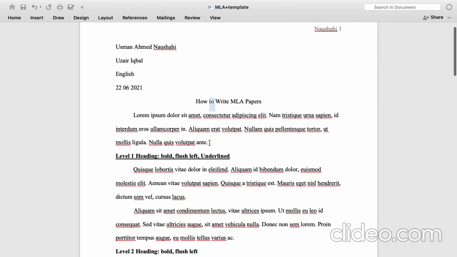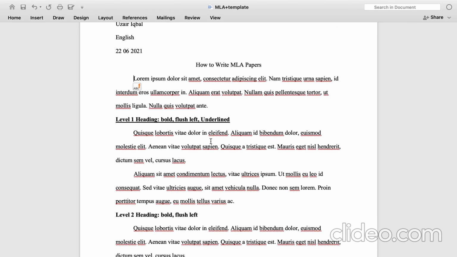Okay, so again, starting with the paragraph, you can just start the introduction from here, or you can write the heading as well. Each paragraph should be indented. As you can see, this paragraph is indented here. You can just press the tab button and it will be indented.